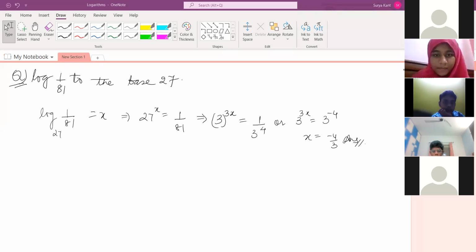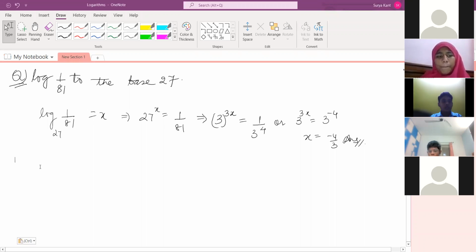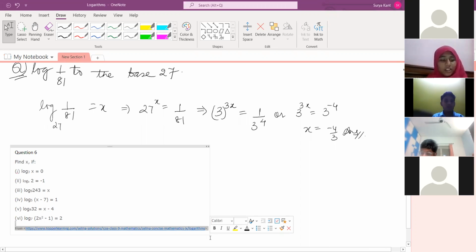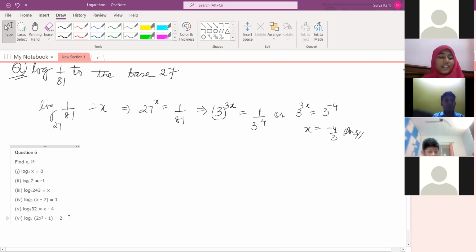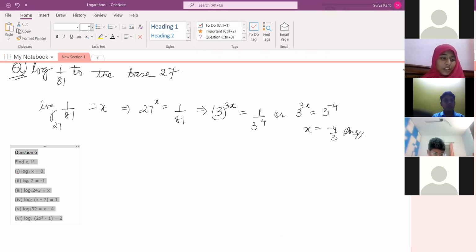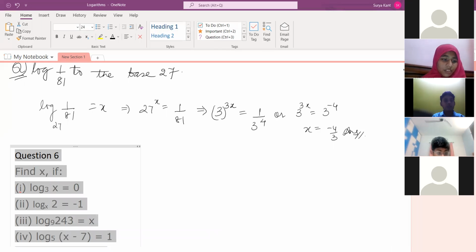Now next question is you have to find the value of x. Log part is given to you. You have to find the value of x. Next question is... Sir, first answer is 1. Sir, second one is 1/2. By seeing all you can say, right?